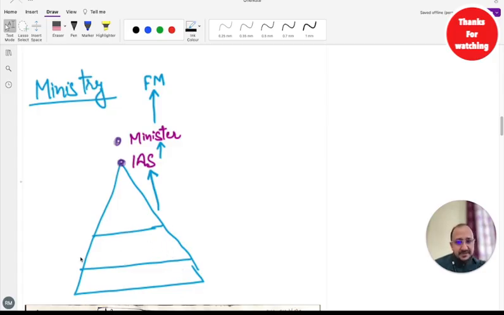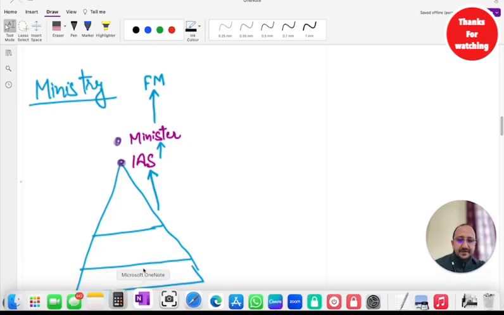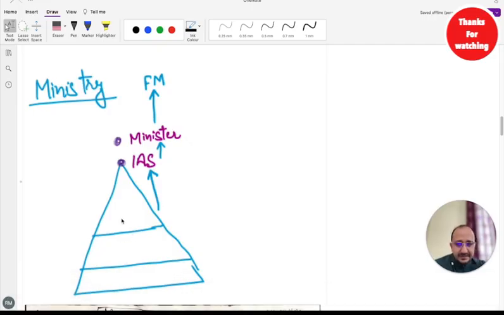Let's take the example of the education ministry, since we are from an education background. This triangle is a hierarchy. All the clerks, all the teachers, all the administration staff, everyone is working over here. They give their day-to-day requirements to the head of the departments, and then the head of the departments gives it to the head of the entire organization. And who is heading the entire department, guys? These are the IAS officers.